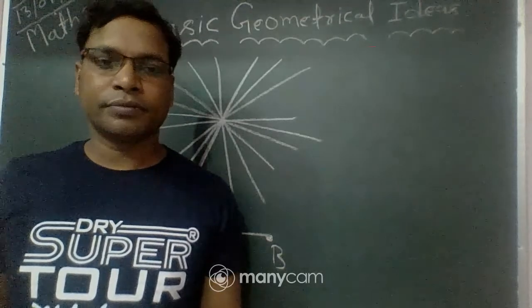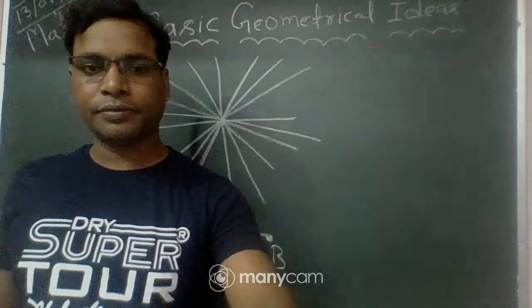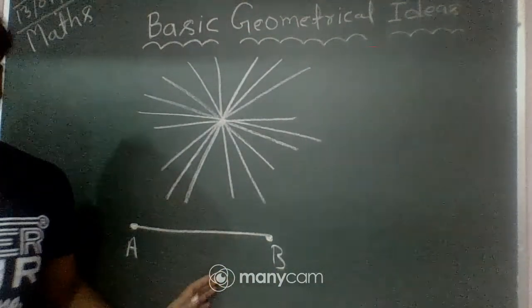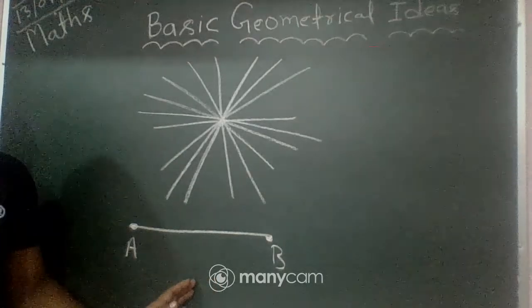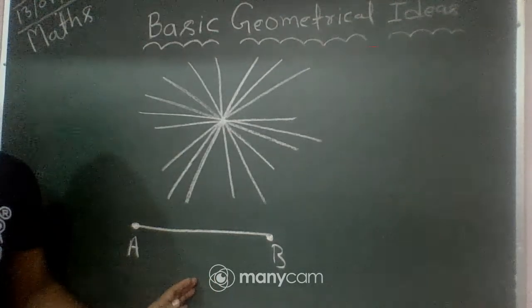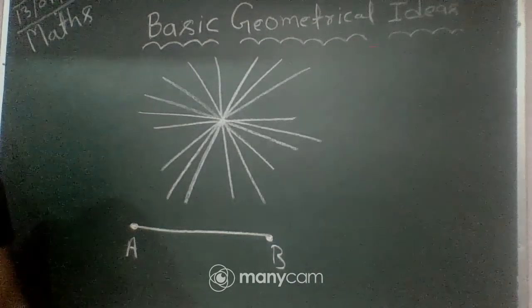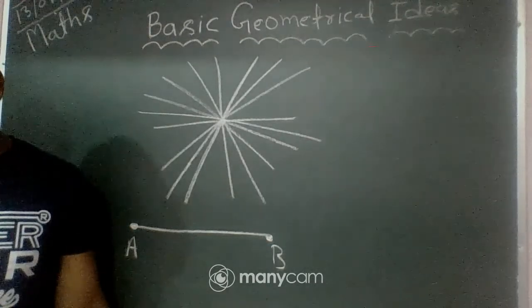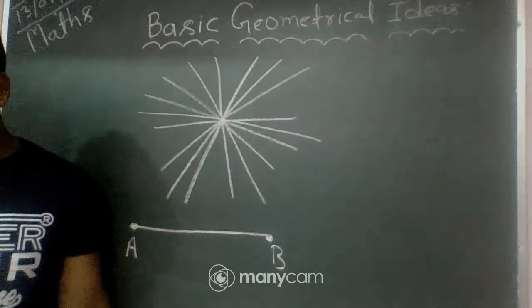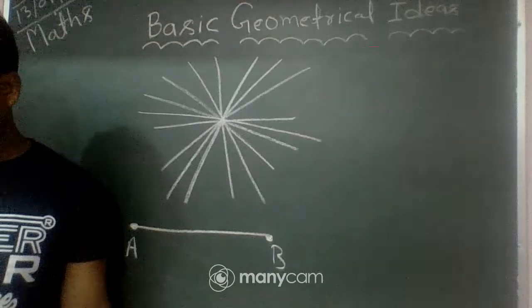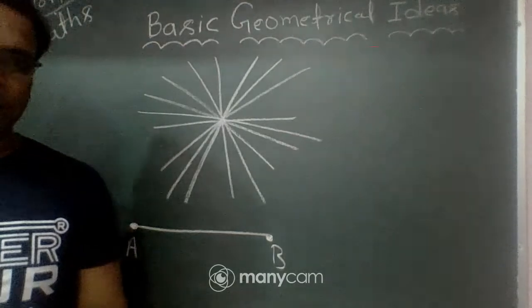Okay, so from these figures we can say there is exactly one line passing through two distinct given points in a plane. Okay, and now we are going to discuss two different lines in a plane: they either intersect at exactly one point or they are parallel.